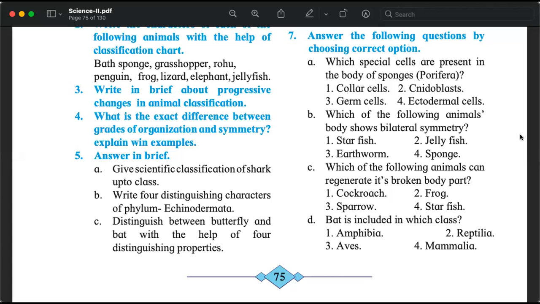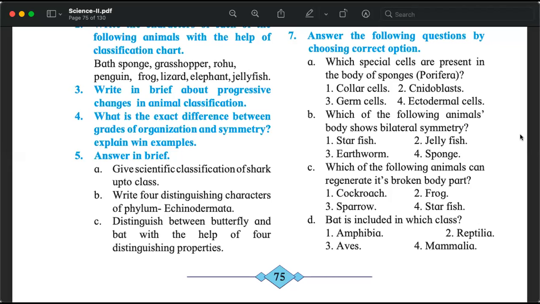Question number 3 is, write in brief about progressive changes in animal classification. How the classification has evolved from the artificial classification to natural system to evolution based to traditional or conventional to the 5 kingdom classification. So names, what is the basis of that classification? That is what is required.